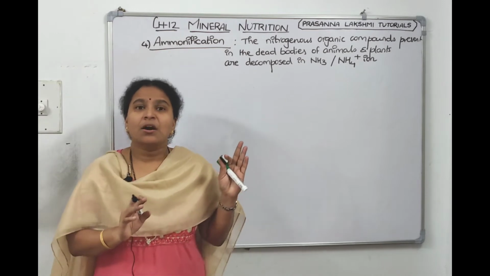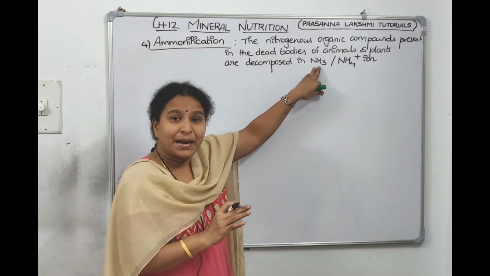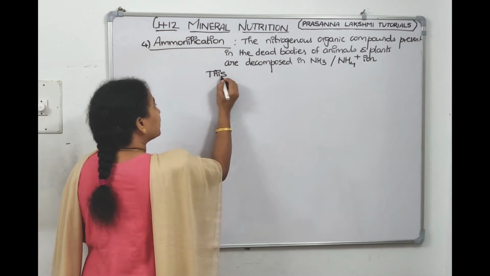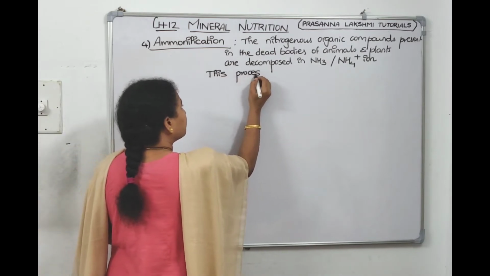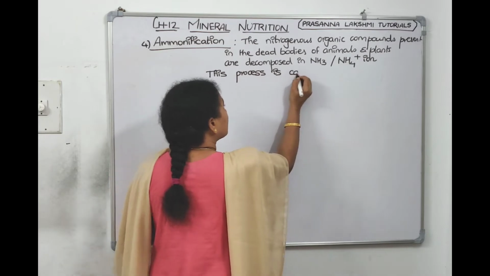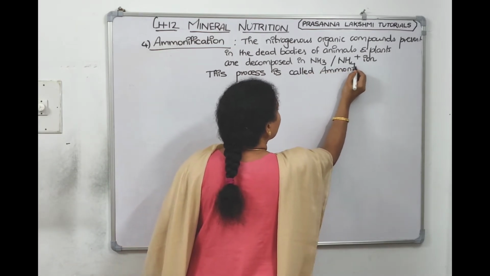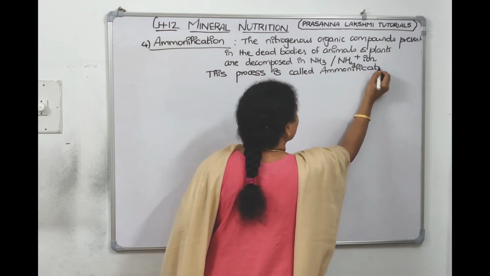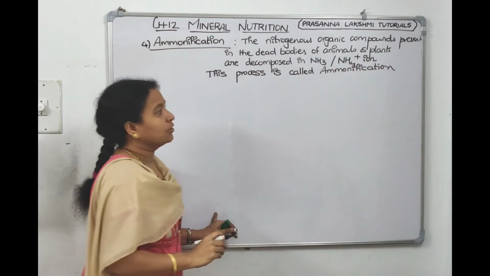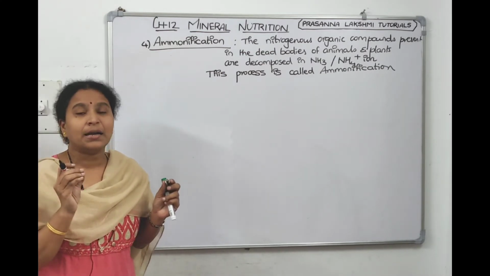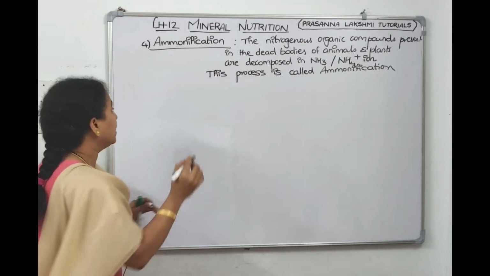This process of releasing ammonia from a dead body is called ammonification. This step is called ammonification, and the bacteria involved here are called ammonifying bacteria.